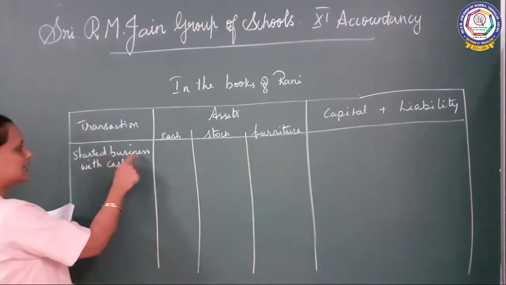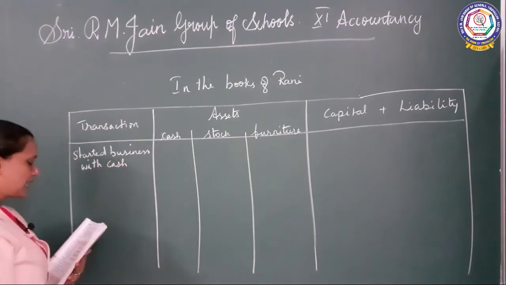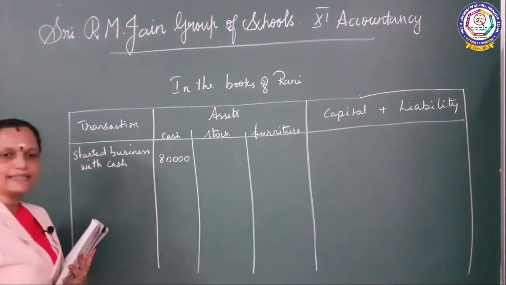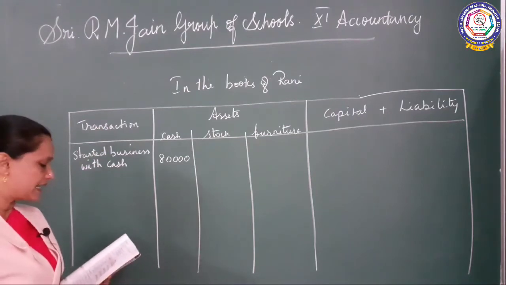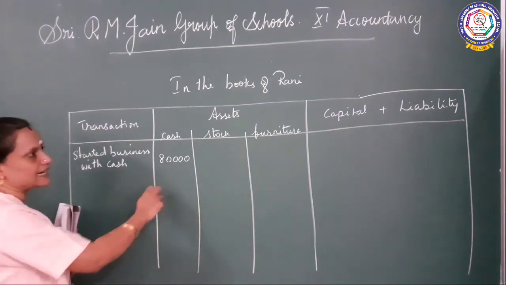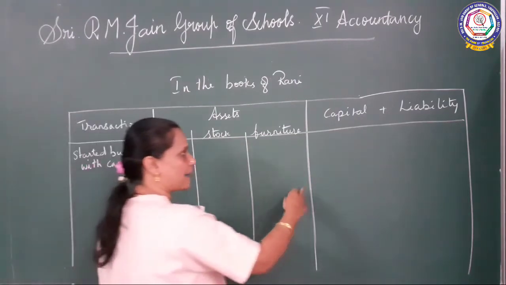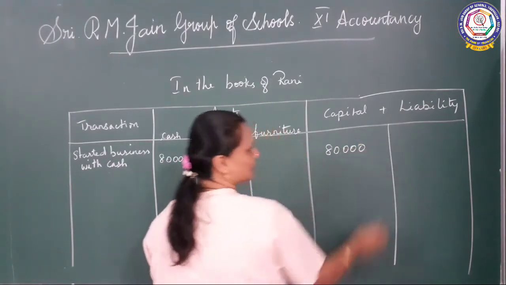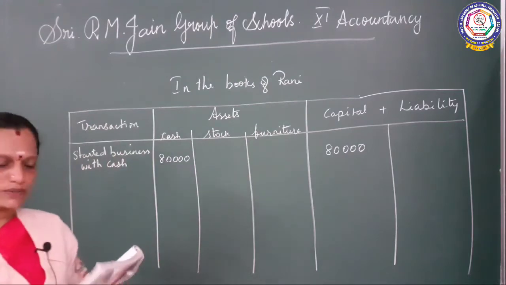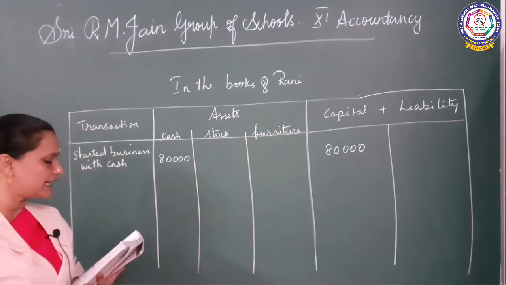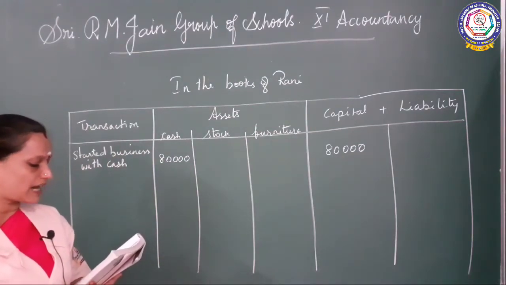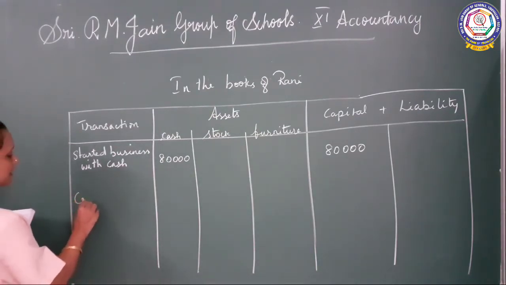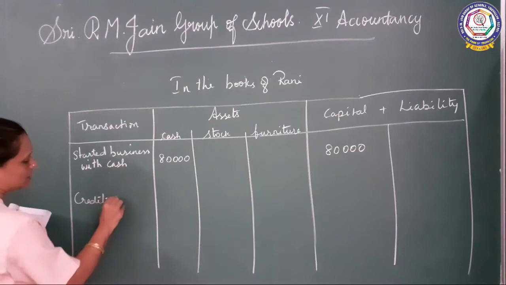Okay, first started business with cash. How much? 80,000 rupees. And if asset is 80,000, automatically the capital will also be 80,000. Okay, and then what he did, goods bought on credit from Ramesh. So next what we should do, credit purchase.